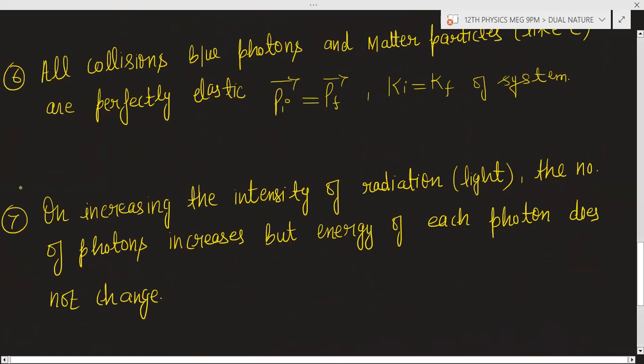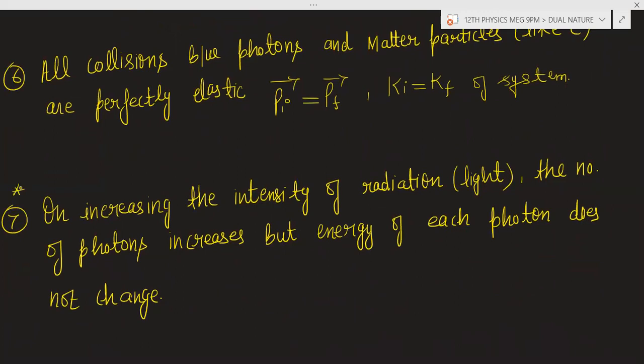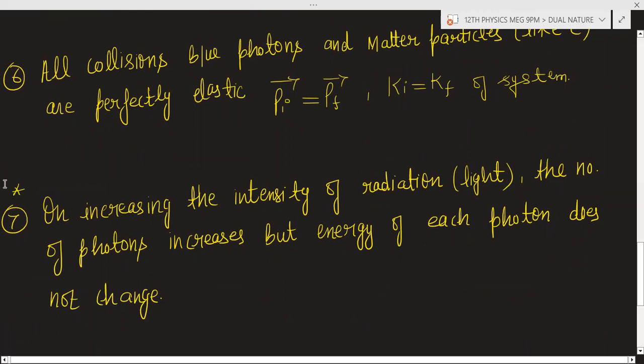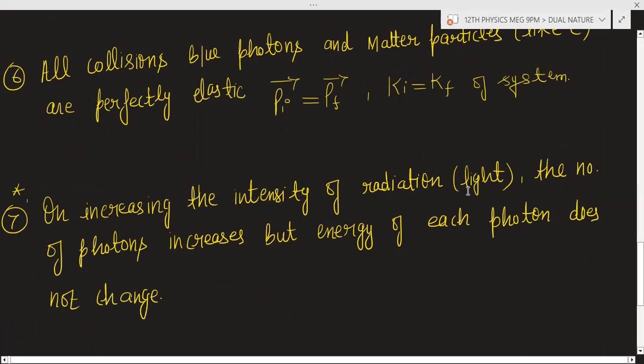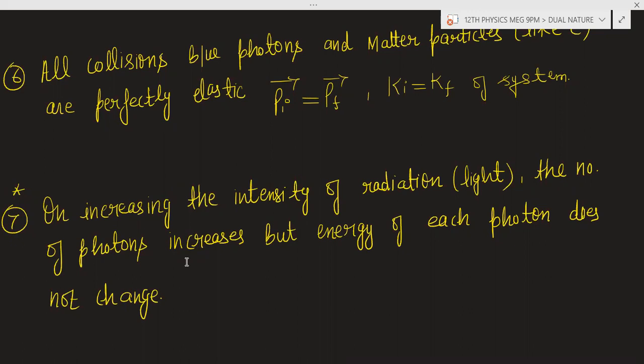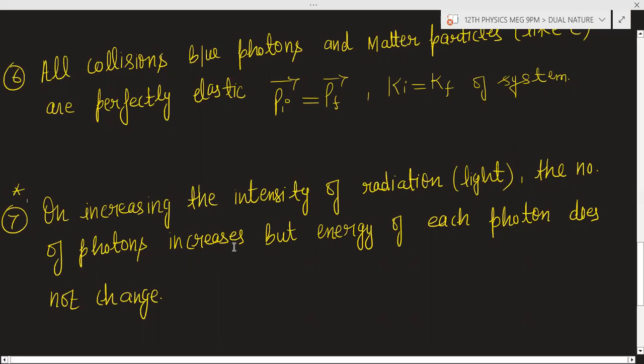Now this is an important point. On increasing the intensity of radiation, radiation means light, if you will increase the intensity of radiation, the number of photons increases, but energy of each photon does not change.